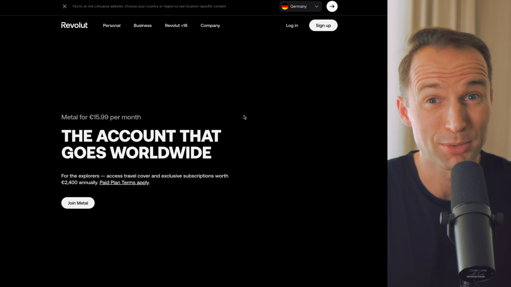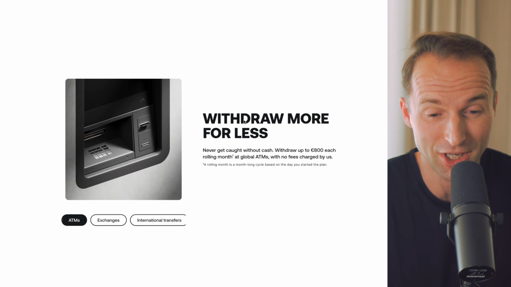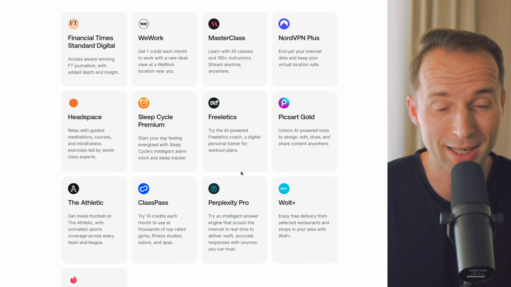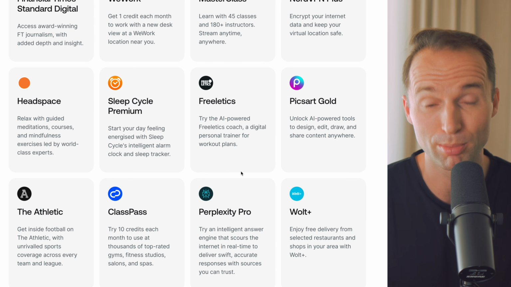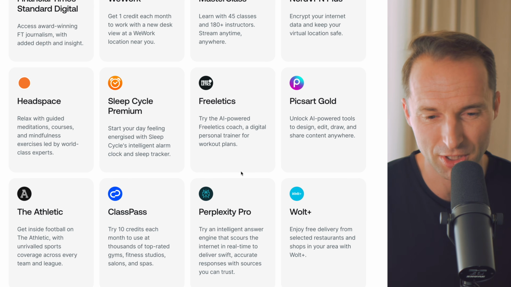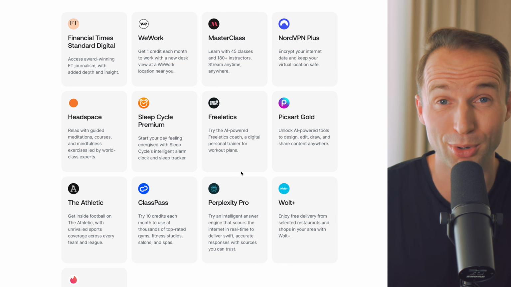Now, for the most part, you can use Perplexity completely free. And I believe most of the features that I'm going to show you are available for free. However, personally, I am on the Pro plan because I get it free of charge with Revolut. Since I am on the Metal plan, you can see over here, you also get Perplexity Pro, depending on where you live, but I believe most countries do offer that perk, which I think is great. Usually it's around $20.